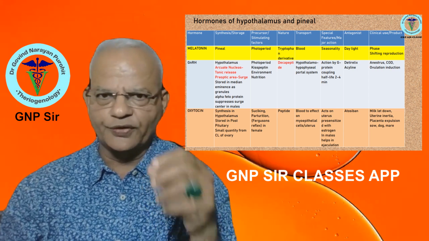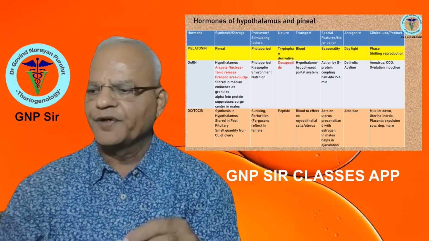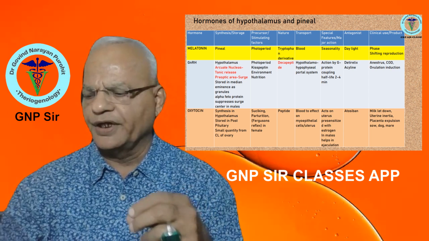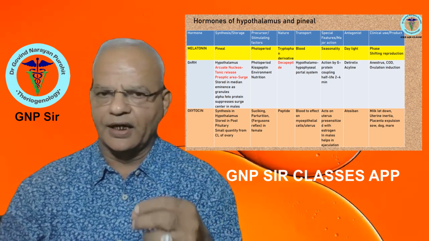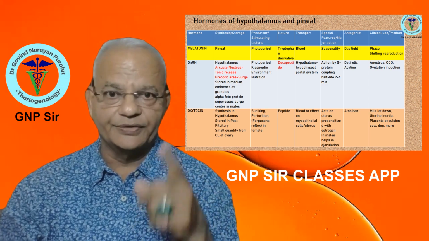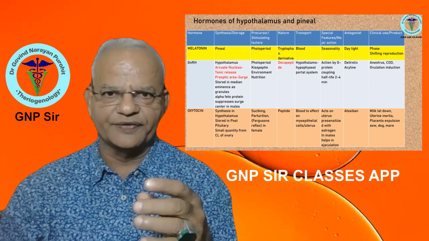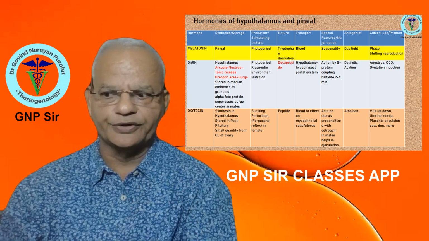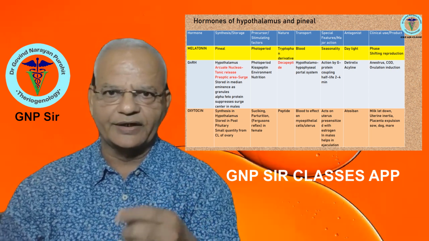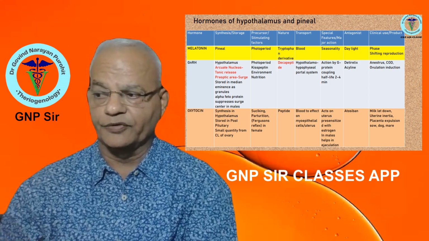At a glance, you can remember the dose of the hormone, where it is secreted from, and what organs or structures it affects. You can see this in the chart. Similarly, we have charts for all the hormones in our course, so that you prepare very fast on the hormones.